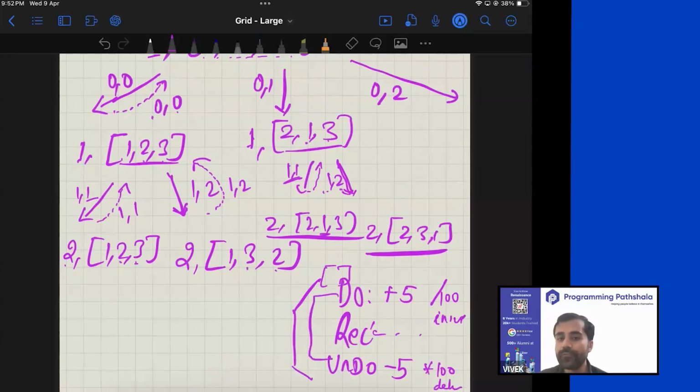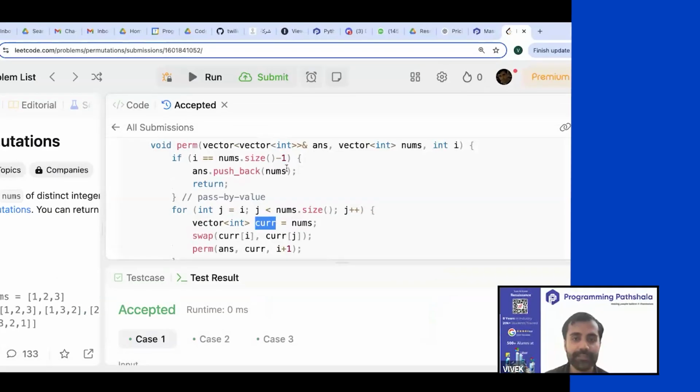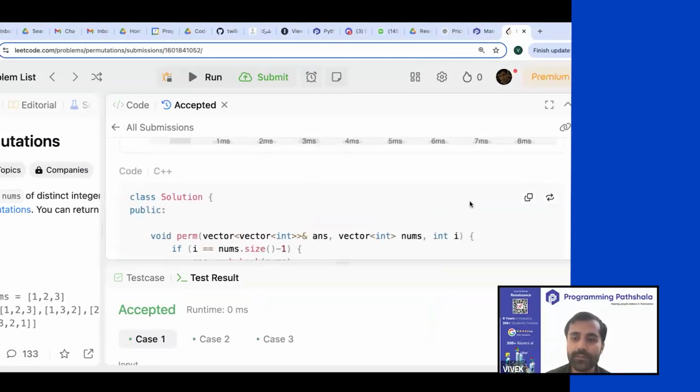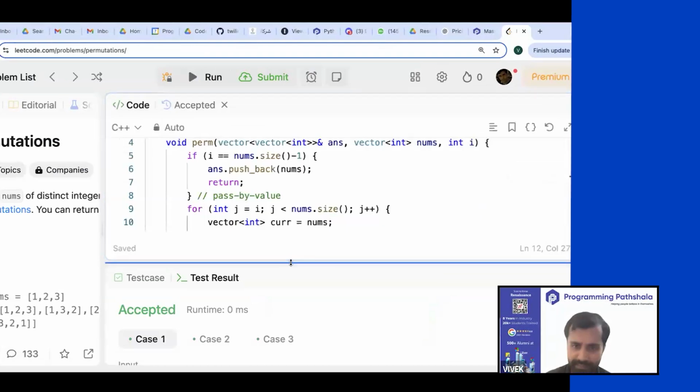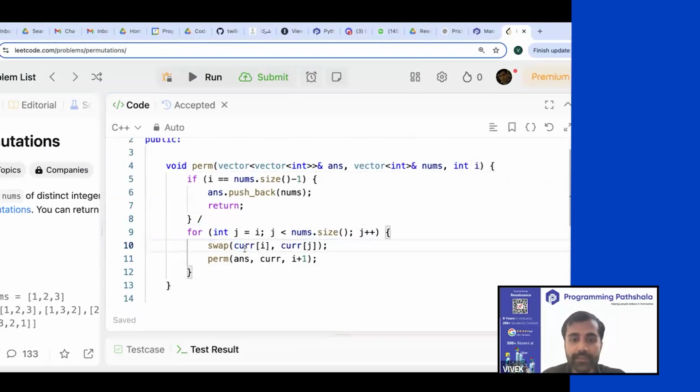Okay. So now if you have to code this stuff, what is the change that you really need to make? There is a very, very tiny change that you really need to make. So I'll take you guys back to the coding screen and share my screen and show the code there. So see, there is not much. In fact, there is nothing that we need to do a lot. We'll just say that, hey, this time, let's pass this thing by reference, and we are not passing by value now. So remove this comment, remove this thing. This is no longer needed. And you swap nums of i with nums of j.